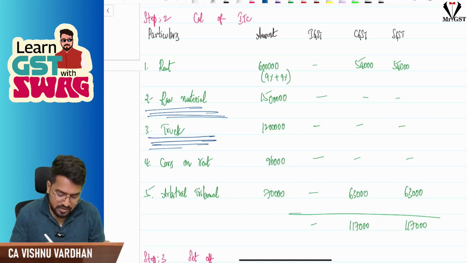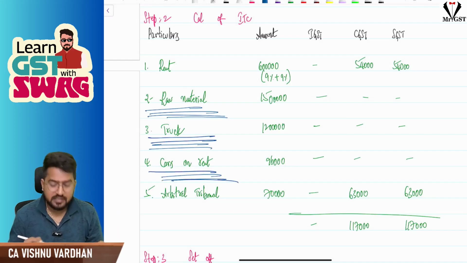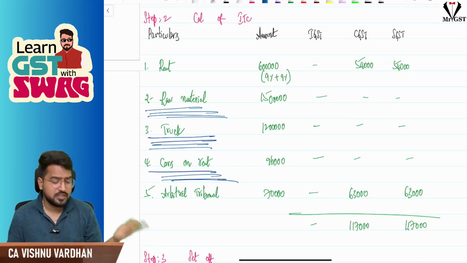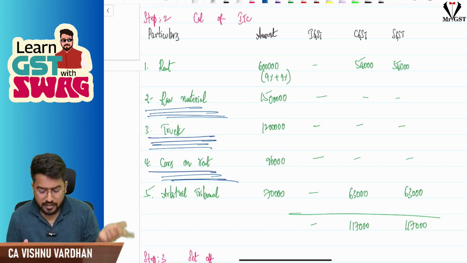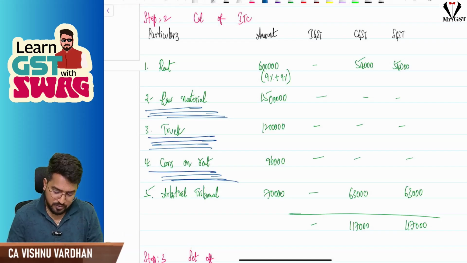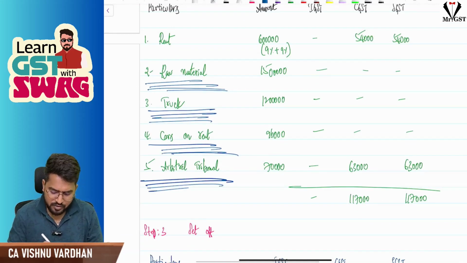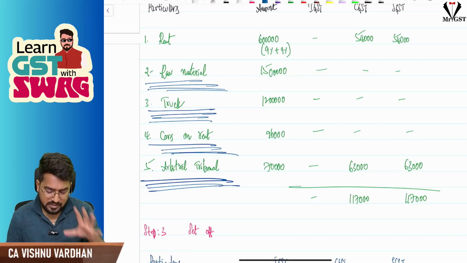Truck, because depreciation has been claimed, they cannot take ITC. Cars on rent, sir, this is not a transaction eligible for ITC because it is blocked, and regarding that you should also write that tax treatment will not come in this particular month because of time of supply reasons. Next, arbitral tribunal, yes, you can write, sir, this is taken in the course of business and of course it is taxable and RCM will come. All these things, write the explanation.